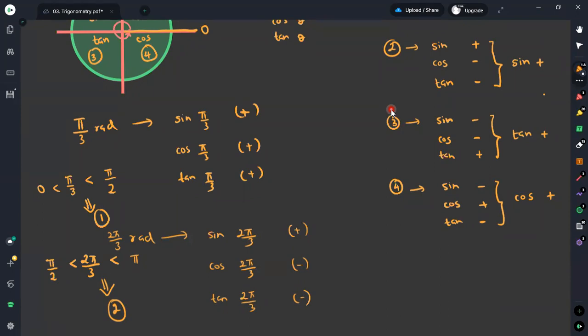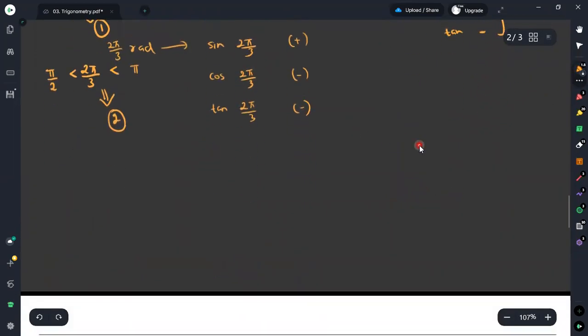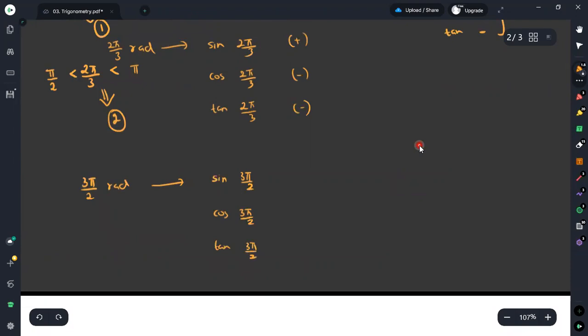As another example, if I take 3π/2 radians, and I am asked to find the sine of 3π/2, cosine of 3π/2, and tangent of 3π/2. Here first we have to identify where this is located. It is exactly on the line. I will discuss such cases later.